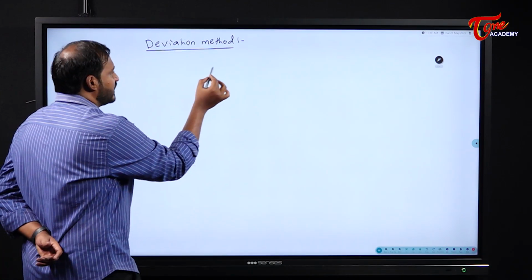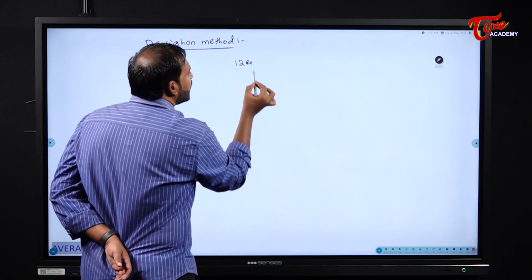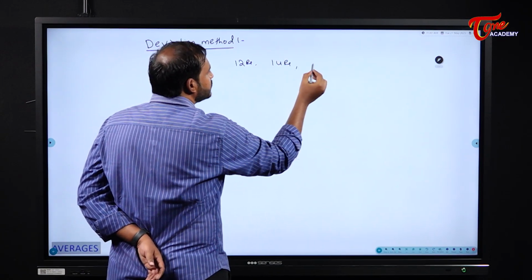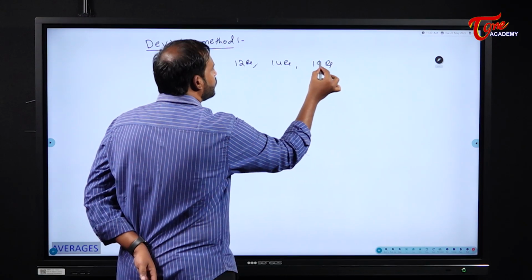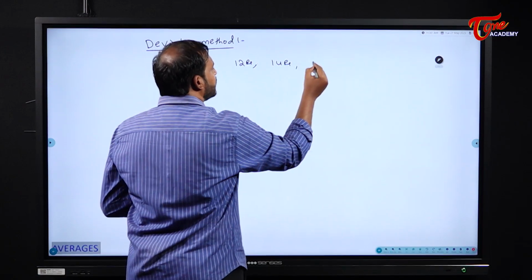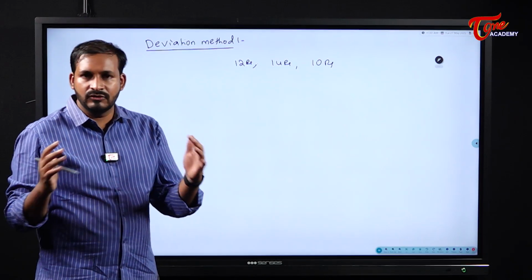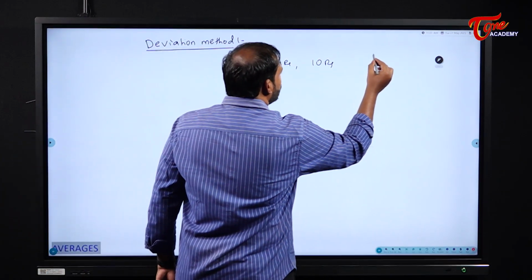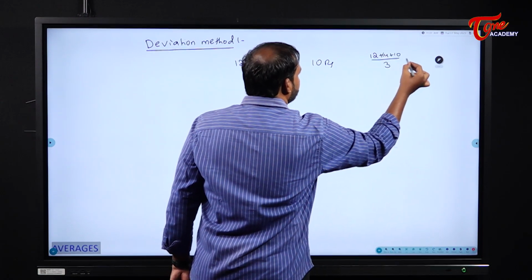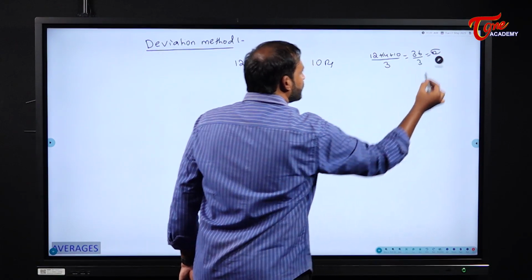Now see here students. For example, there are 3 friends. One has 12 rupees with him, one has 14 rupees with him, and the third friend has, let us assume, 10 rupees with him. Now, generally, in the case of an average, we will do 12 plus 14 plus 10 by 3. We will write it as 36 by 3, and we will write the average as 12.